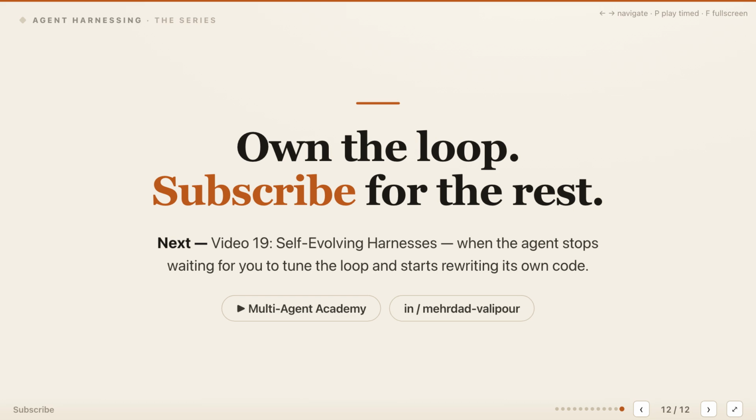Next is video 19, Self-Evolving Harnesses, where the agent rewrites its own code and validates whether each change improves the system.